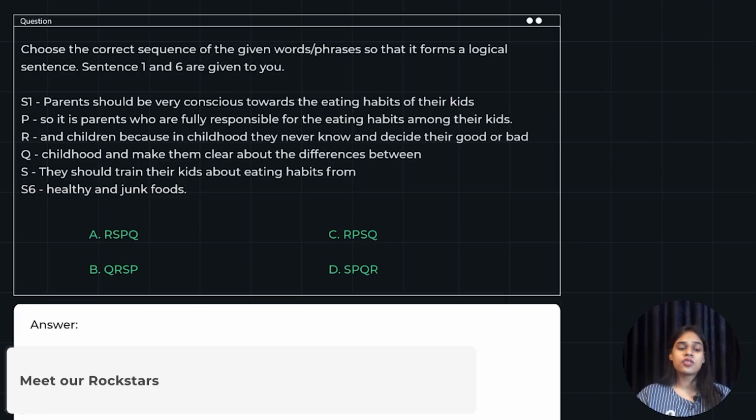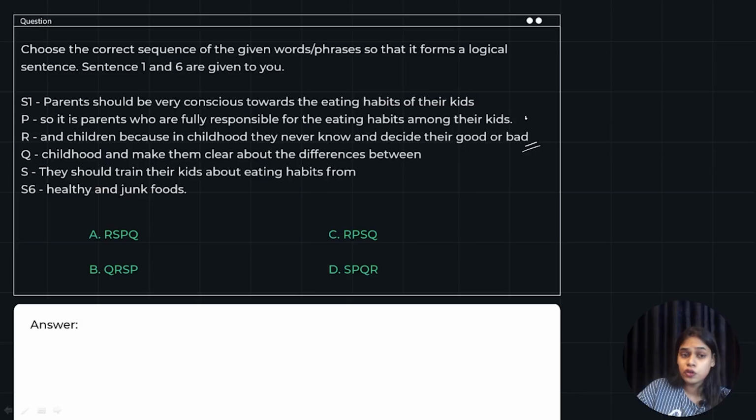Okay, let's start solving it now. Parents should be very conscious towards the eating habits of their kids, right? What can come next? "Kids and children, because in childhood they never know and decide what is good or bad. So it is parents who are fully responsible for the eating habits among their kids. Full stop.